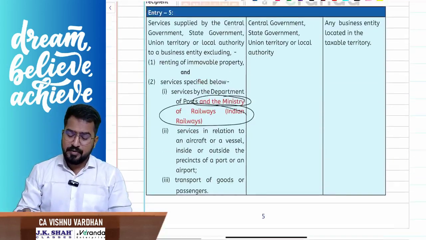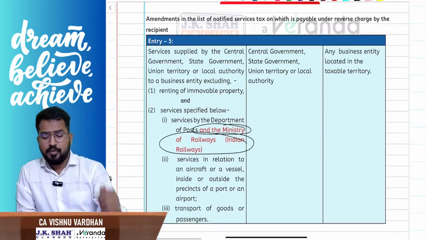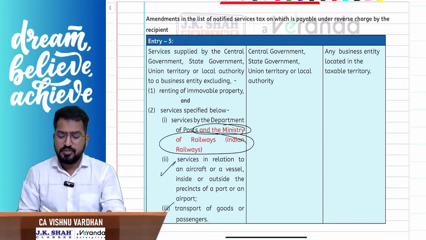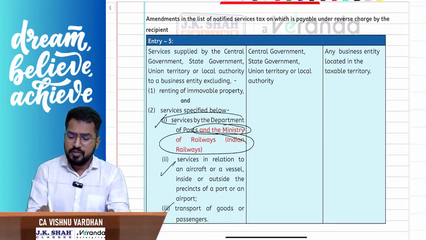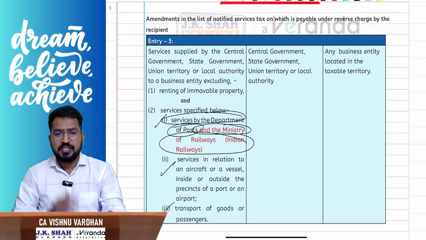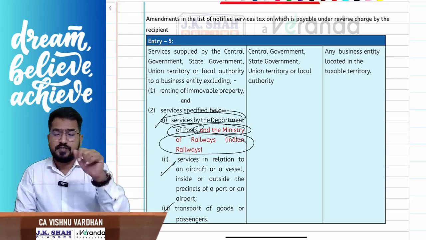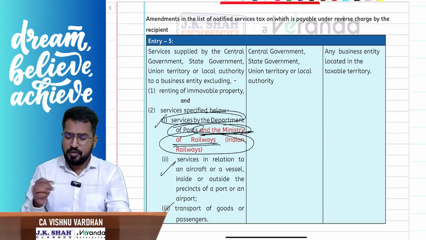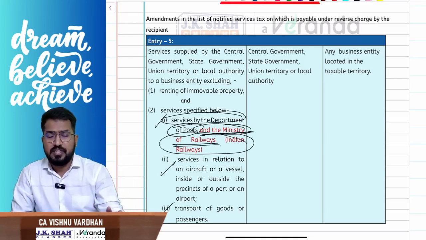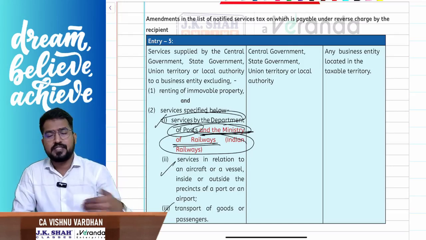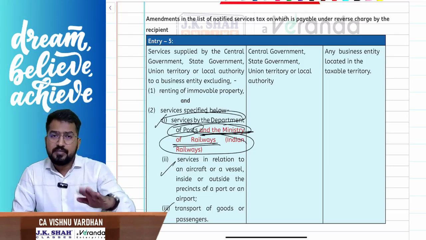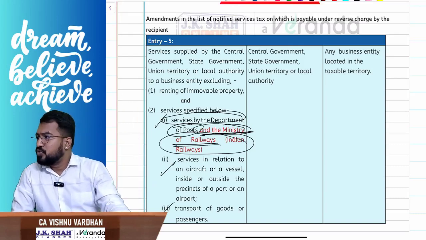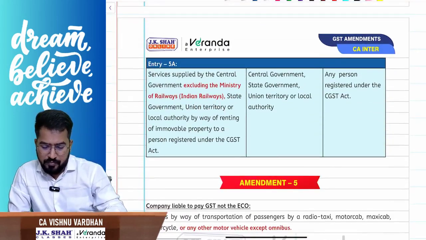So in RCM entries and exemption entries, wherever we are talking about postal department services, services in relation to aircraft or vessel or transportation of goods or passengers. So earlier here there was only postal department services which are straight away taxable, always taxable, taxable under FCM if you remember. So now they have added the word Ministry of Railways next to postal department. So that means they are also always taxable, taxable under forward charge, except any exemption given anywhere else. So that is what all about this particular entry. Okay, same here again.